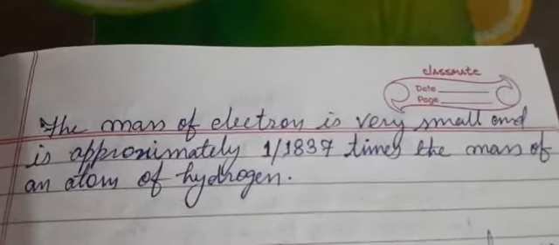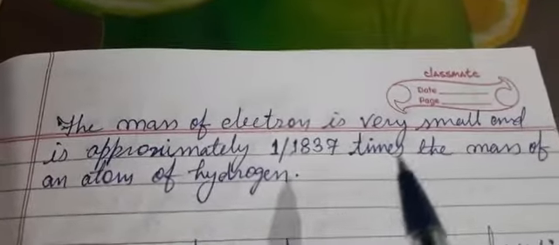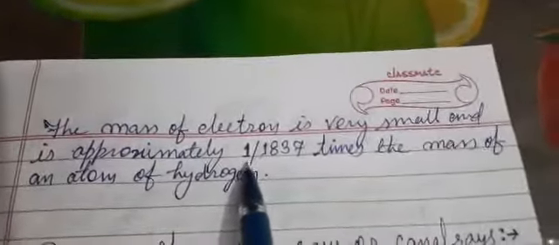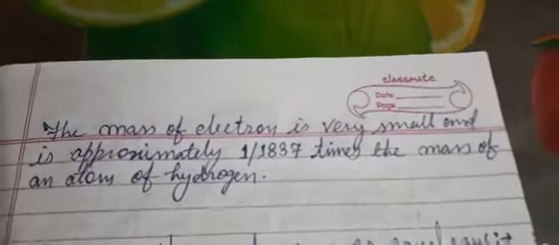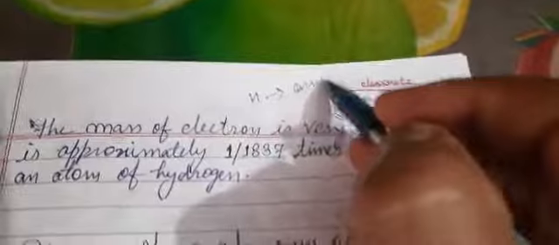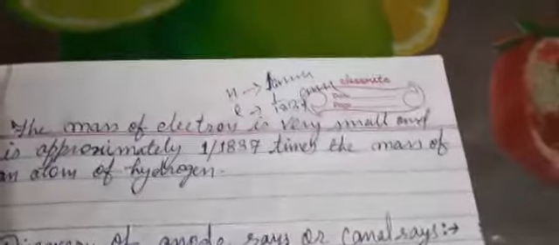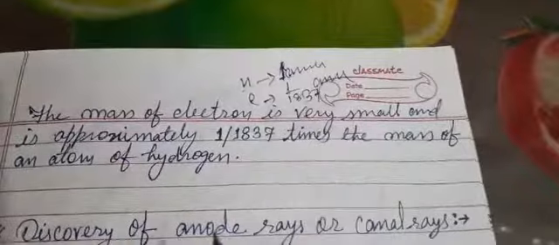That means if the mass of hydrogen is 1 amu, then the mass of the electron would be 1/1837 amu.